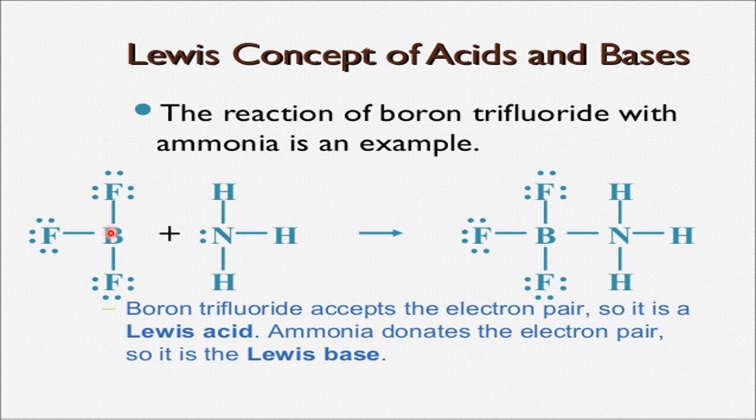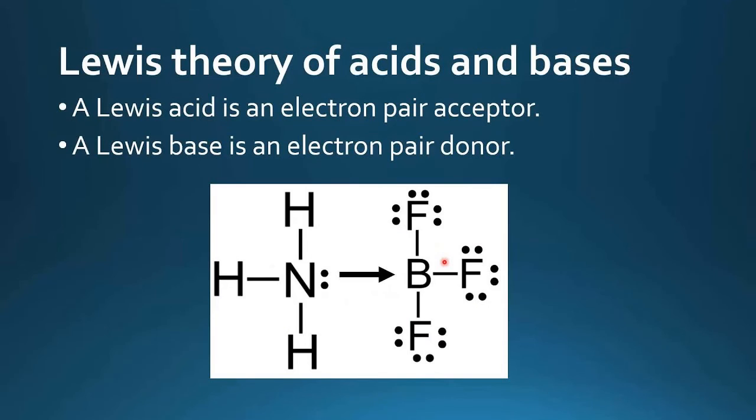So this is the electron pair acceptor, and this is the electron pair donor. That means we are coming to know the definition for Lewis acid and base on electronic ground. A Lewis acid is an electron pair acceptor. A Lewis base is an electron pair donor. Because it is donated, therefore it is a Lewis base.